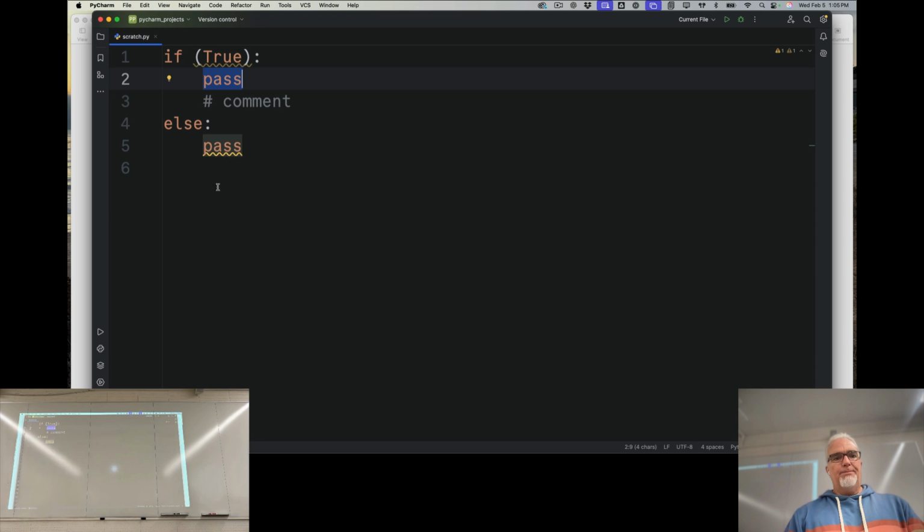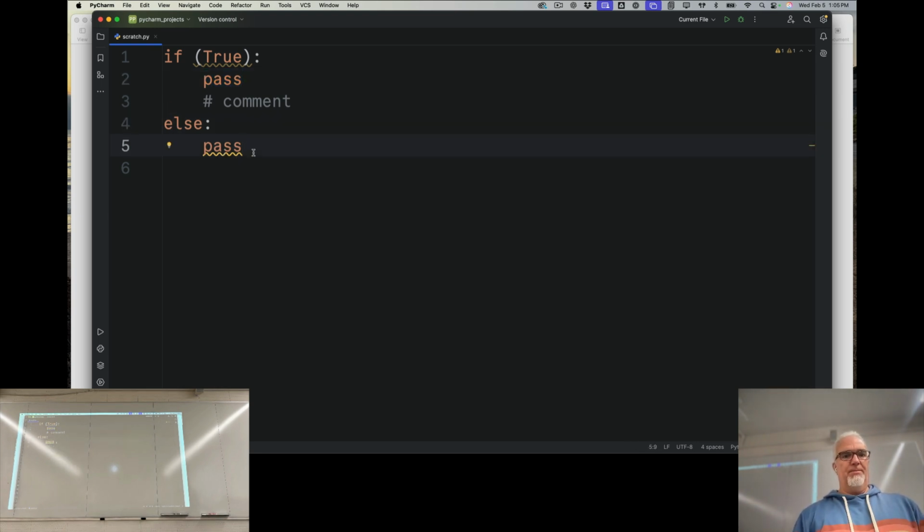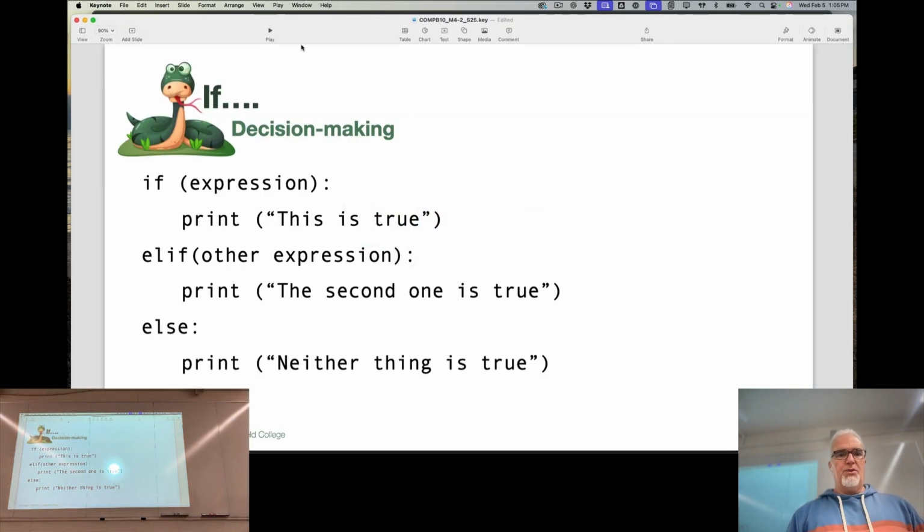Now notice that is underlined in yellow, and if I hover over it, it says this code is unreachable. Why is that code unreachable? It has to do with my expression in the if statement. Yeah, so true is always true. There's no circumstance ever when true is going to be false, and therefore else is never even going to be used. So that is why we want to make sure that we've got something in each branch of this code.